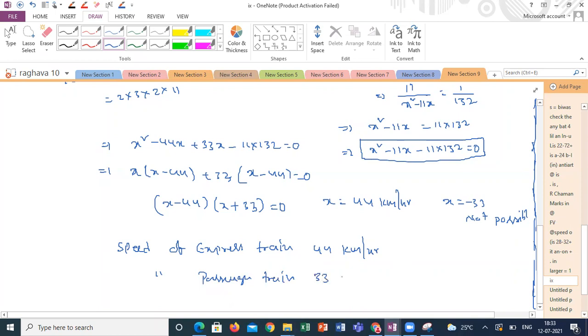The speed of the passenger train is 33 kilometer per hour. Madam, who took the speed of the passenger train as x? You will get the answer 33. Yes, sir, I got it as 33, because you got plus 11x now. The operations are different for me, sir. It's opposite. See, you can take any way, but the final answer should be the same. Am I right? Yes, sir.